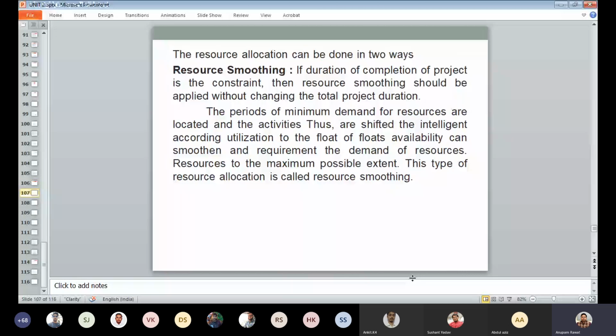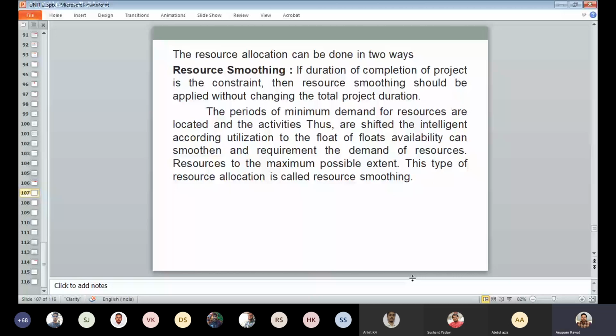First is resource smoothing. So what is resource smoothing? When the duration of completion of the project is constrained, then resource smoothing should be applied without changing the total project duration. Okay, that means when we have a fixed time to complete the project,